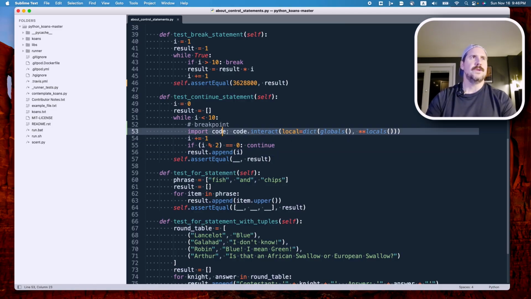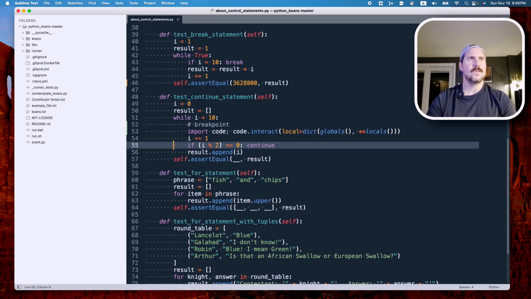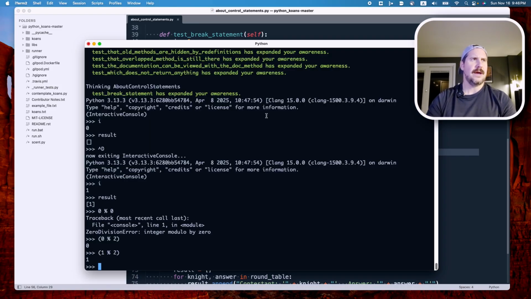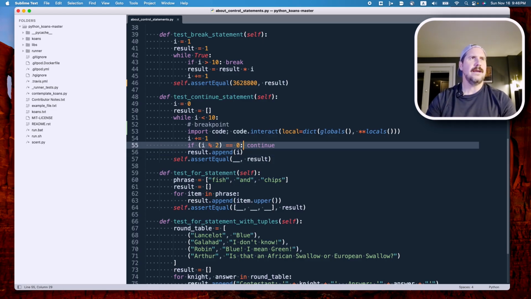oh, I see. So when I was 0, we came through. We incremented I by 1. And then if I modulo 2 equals 0, continue, and append I. But if I was 1, why would this work?